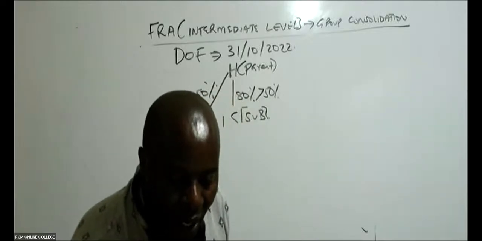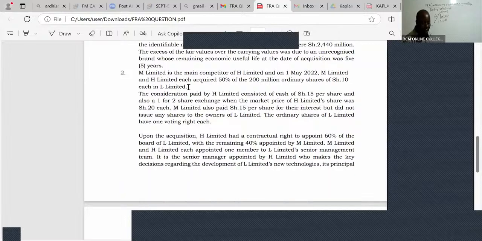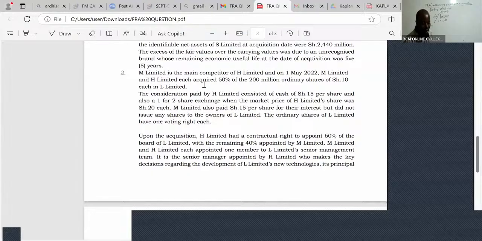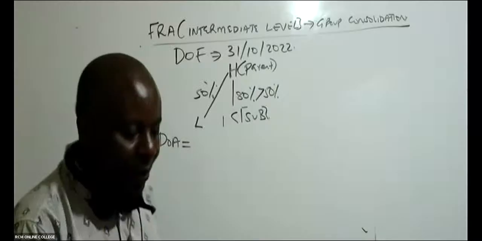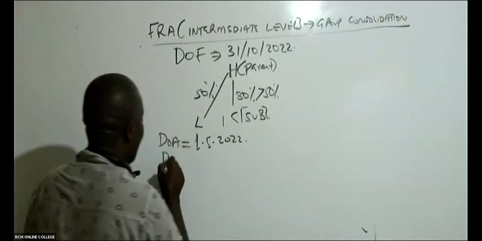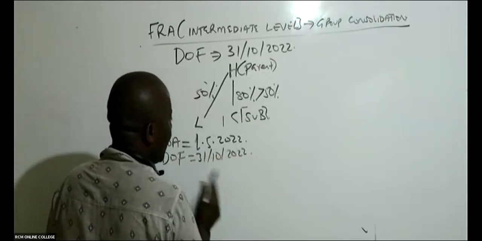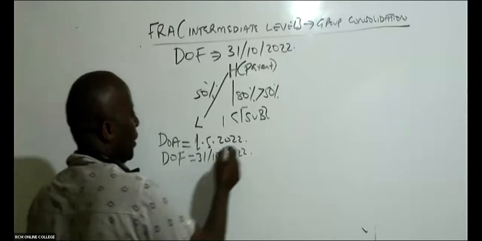So, ladies and gentlemen, when we acquired this subsidiary called L, we are told here, M Limited is the main competitor of H Limited, and on 1st May 2022, M Limited and L Limited each acquired 50% of the ordinary shares of L Limited. So the date of acquisition is 1st May 2022. And then the date of the financial statements is 31st October 2022. This is a middle year acquisition.